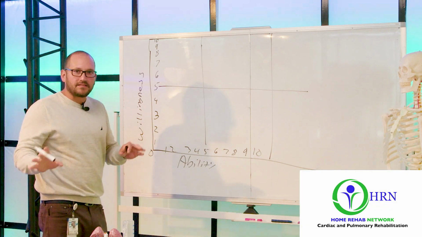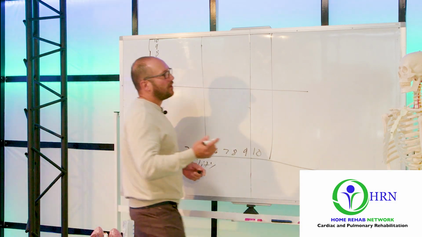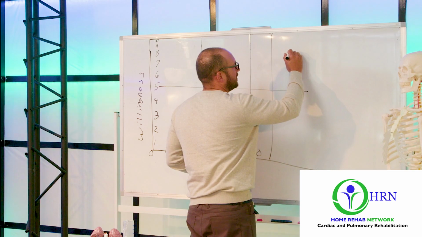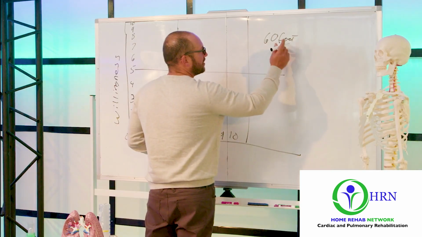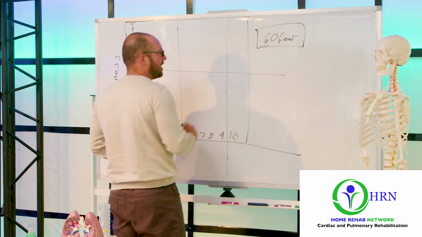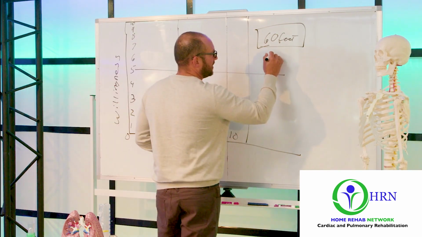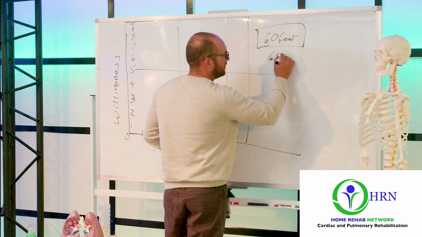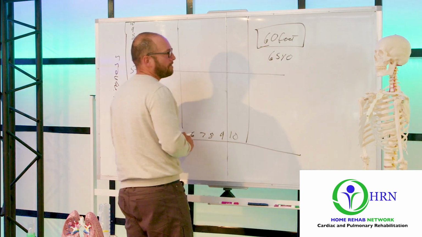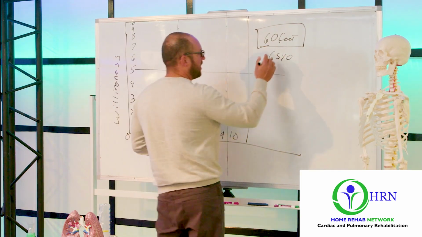A lot of time, let's take a patient that can only walk, let's say 60 feet. The person can only manage 60 feet at a time before the person has to sit down and rest. Let's say the person is 65 years of age. Let's say they have lung disease.